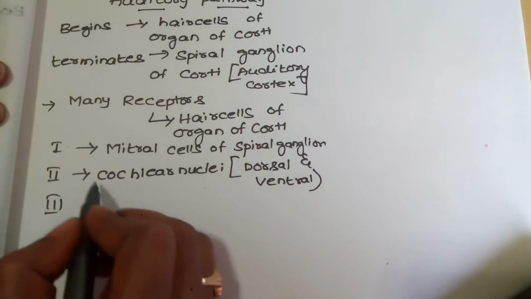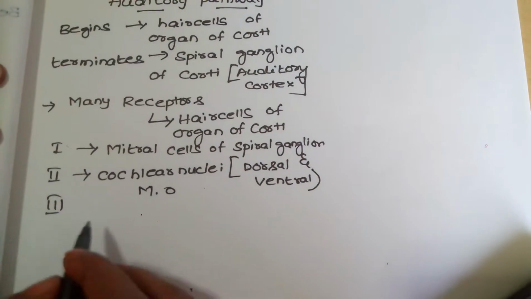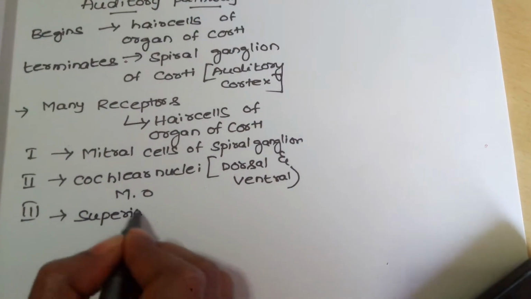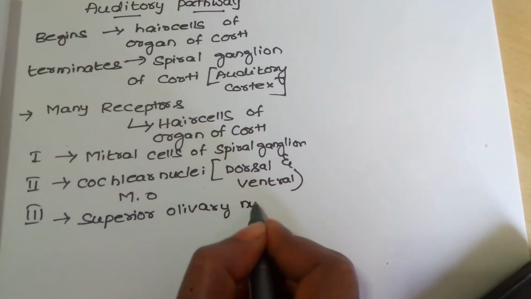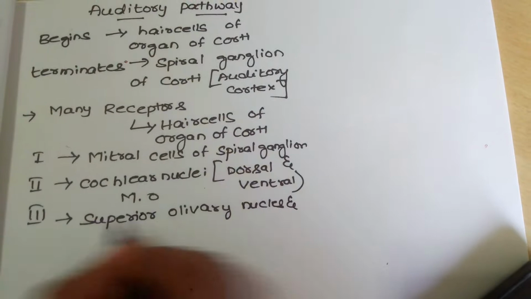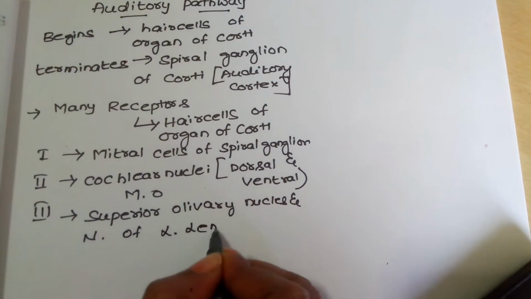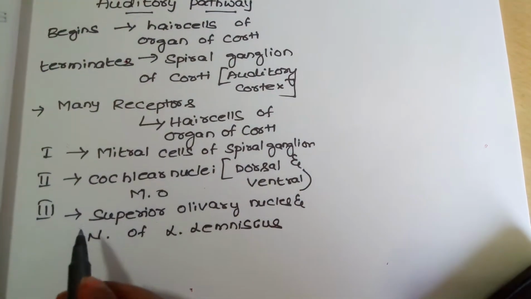These are present at the medulla oblongata. Next, third order neurons are superior olivary nucleus and nucleus of lateral lemniscus. These are the three order neurons.